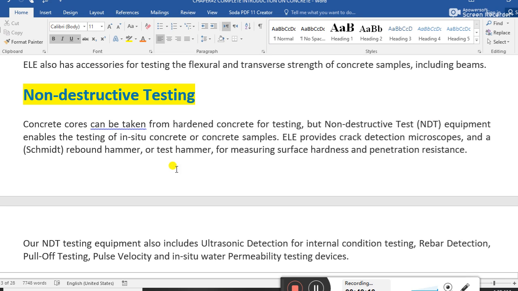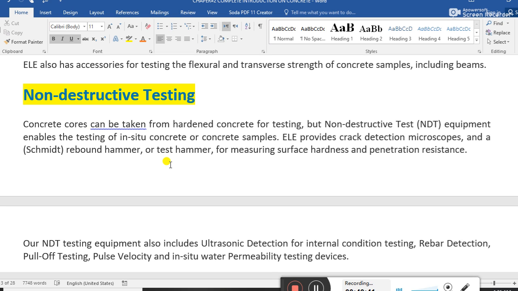Non-destructive testing, I explain: for example, from a column, there is an instrument, we just bore some portion from the column. We do not damage the reinforcement. First, by using some equipment, we find the rebar locations.